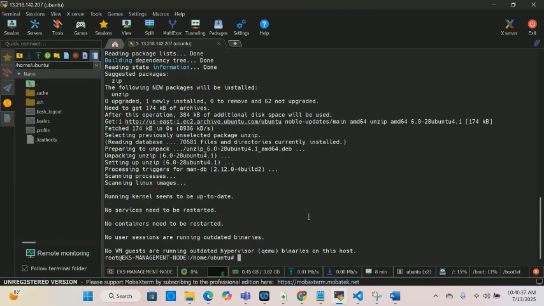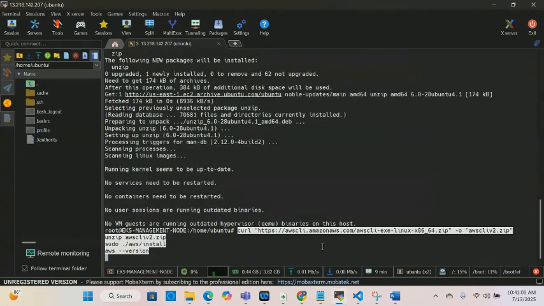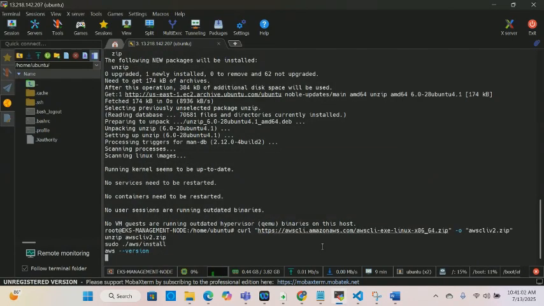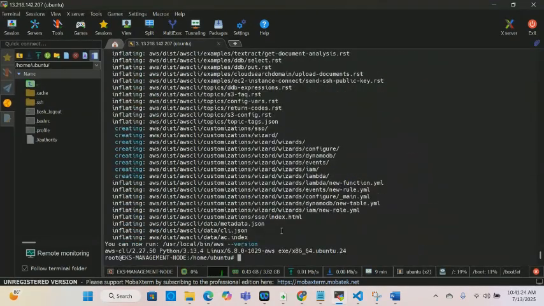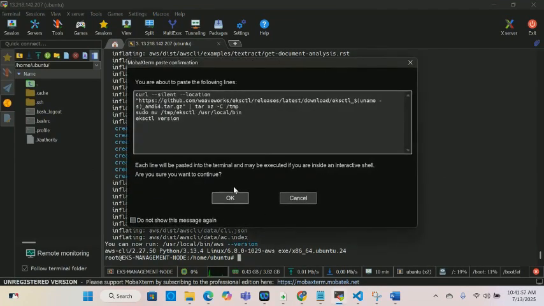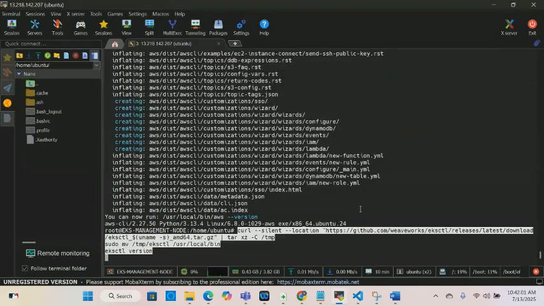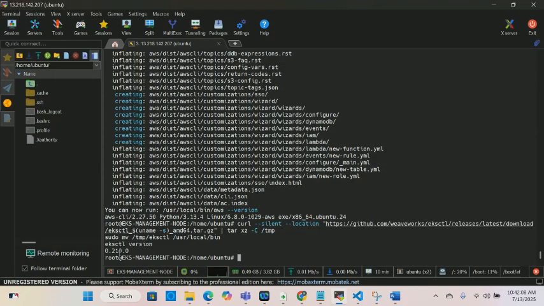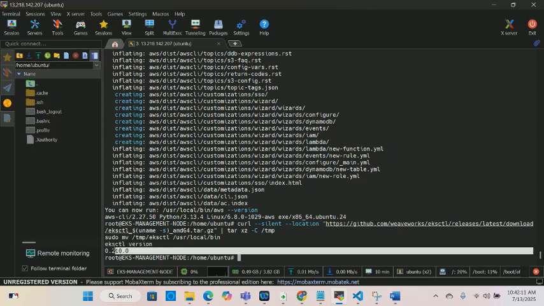Now we're going to download the AWS CLI and install it. This is the command to install AWS CLI. So we download it and install that. The next step is we have to install eksctl, which is for Elastic Kubernetes Service. Okay, and you see the version. This is our version right here.